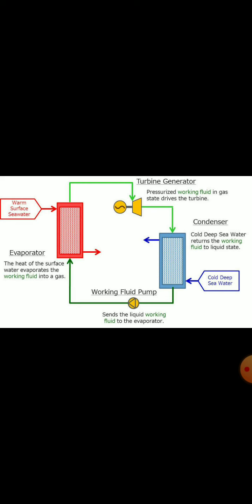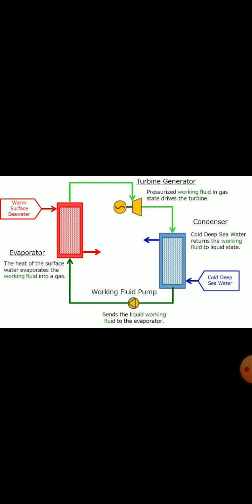Why? Because the surface of the ocean gets more sunlight, that is why it is quite hot, and the deeper sections of the ocean do not get that much sunlight. That is why it is relatively cold than the surface of the ocean.